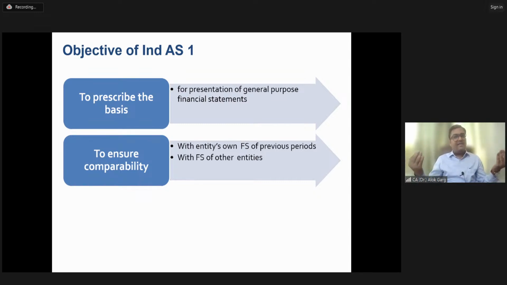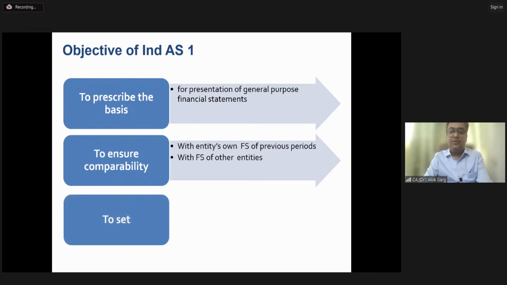But of course, these are listed companies. They have to follow Ind AS, the Companies Act, and Schedule 3. So irrespective of the size, nature or group of the company, their balance sheet should start with non-current assets, and the first line item is property, plant and equipment, right? This is how this ensures comparability.